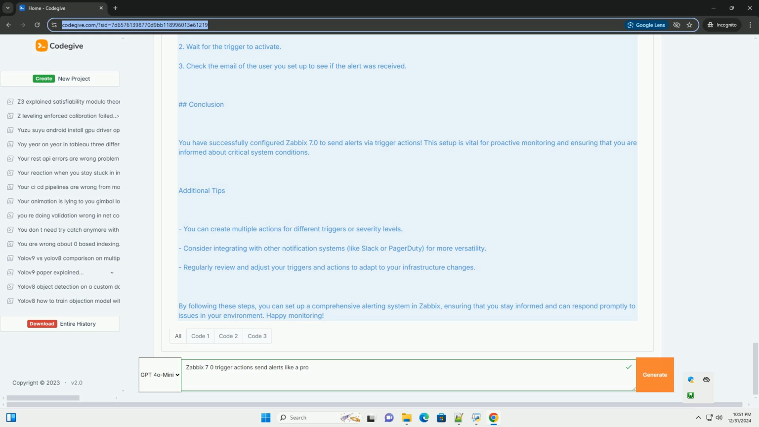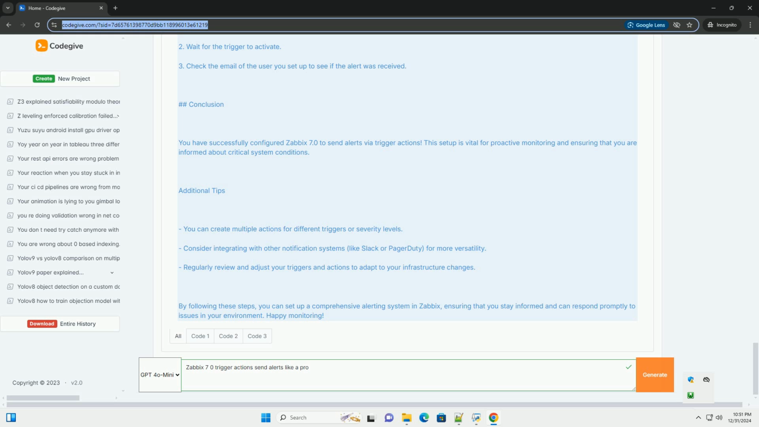Step 5. Testing the configuration. To ensure everything is working: 1. Simulate a high CPU load on the monitored host, or adjust the trigger condition temporarily. 2. Wait for the trigger to activate. 3. Check the email of the user you set up to see if the alert was received.